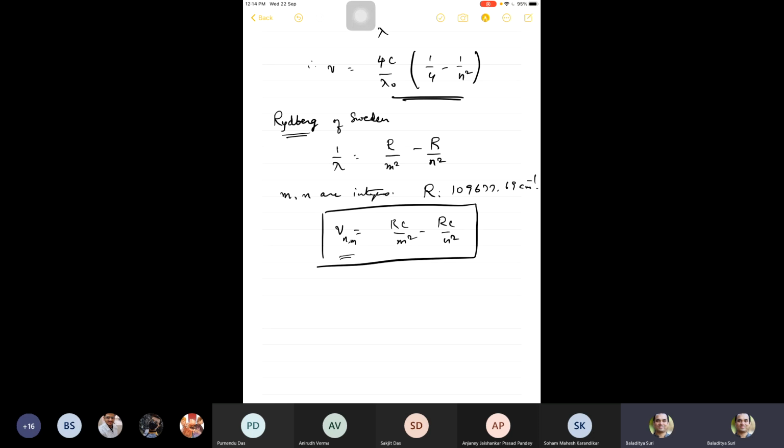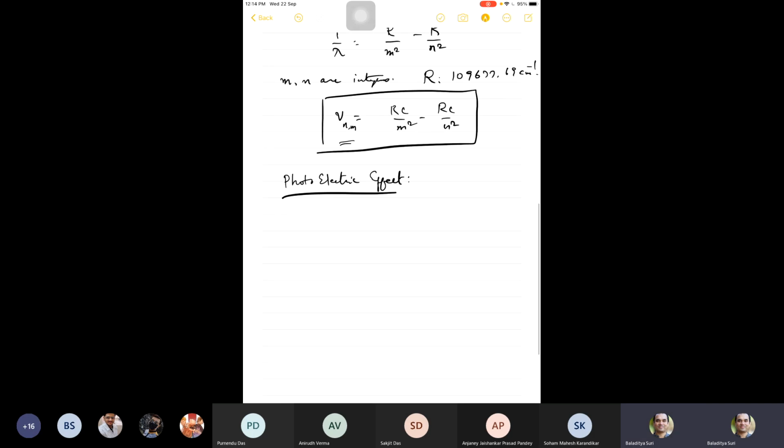Bohr looked at this formula and he compared it with the photoelectric effect formula, which written a certain way, the energy of the emitted electron was basically h nu minus phi. h nu is the incident energy, and this was the binding energy or the work function.